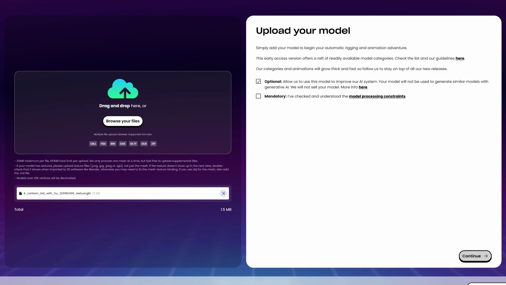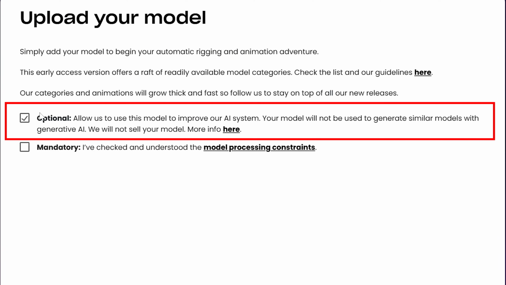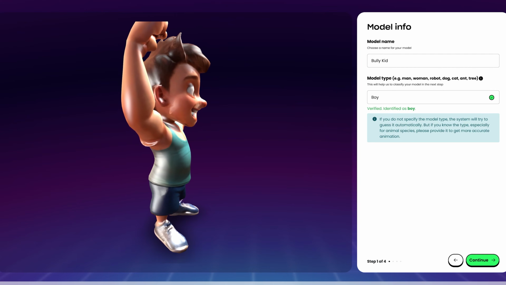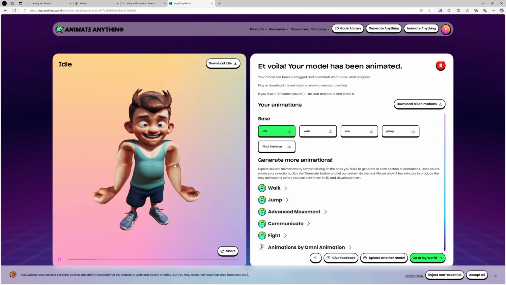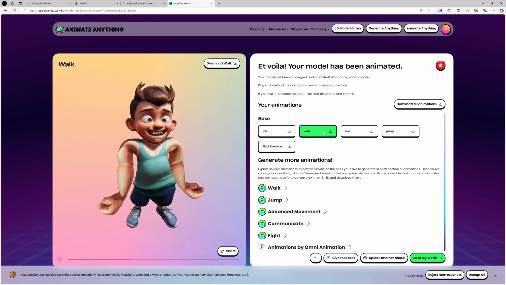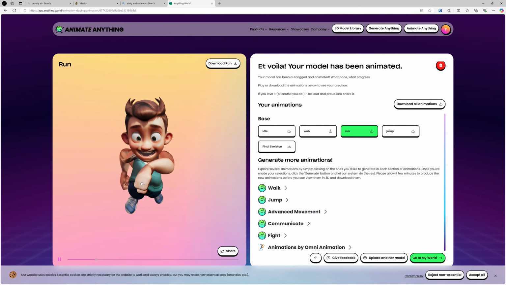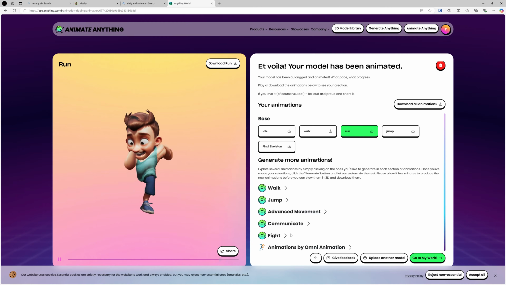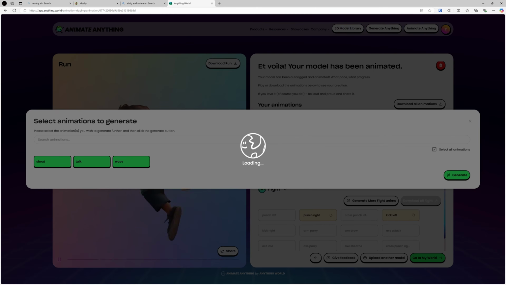I uploaded the character to Anything World. It actually asked me if I would let them use my AI slop that I was uploading to it to train more AI slop, which I have absolutely no problem with. Then I went about the rigging and animating process, and this also turned out pretty hilarious. I'm so tempted to bring this model into Blender and fix it so it'll animate better, but I don't think that'd be in the spirit of what I'm doing here, and this is much more fun anyway. After selecting some animations, Anything World gave me a zip full of all of them.